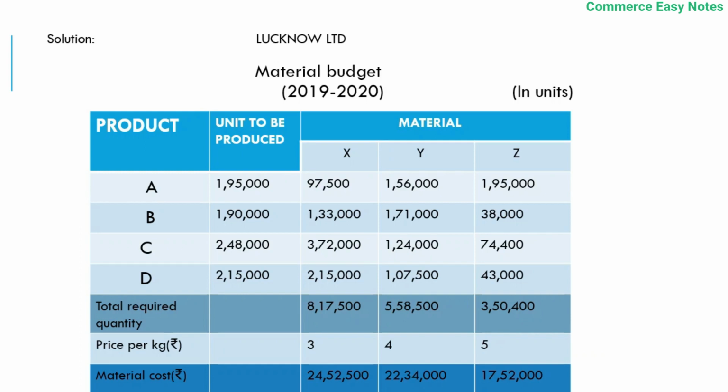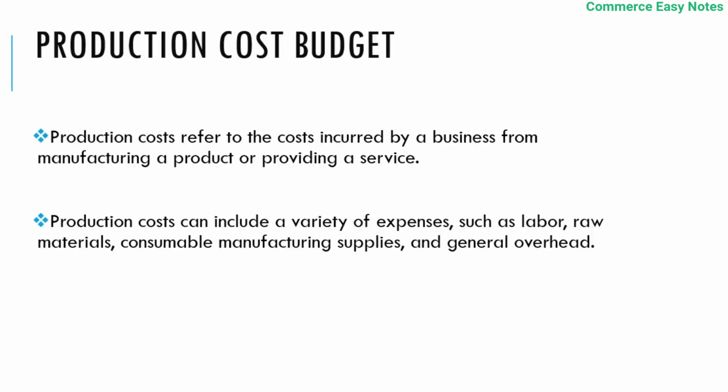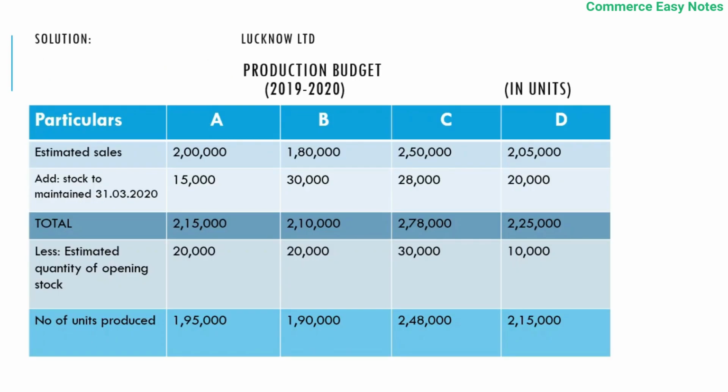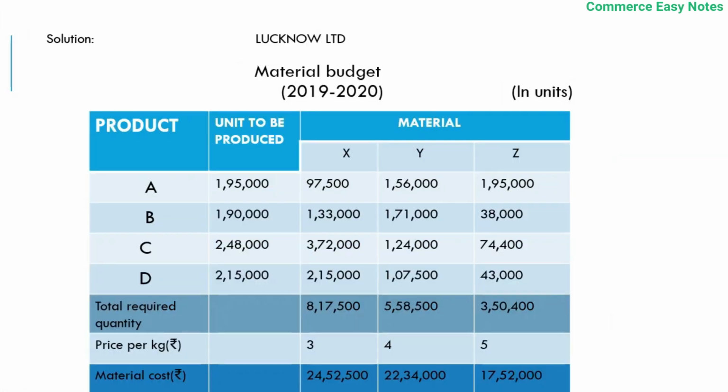From the previously prepared production budget, we get product to be produced: A 1,95,000, B 1,90,000, product C 2,48,000, and product D 2,15,000. From this detail, we'll have to prepare the product to be produced.